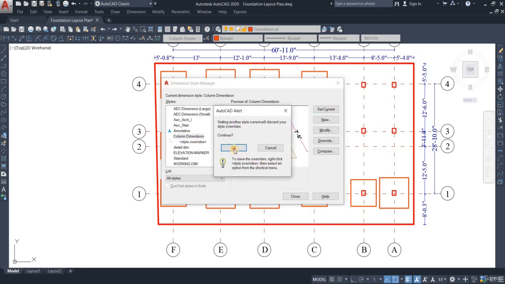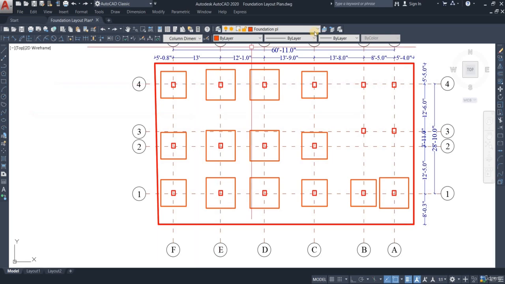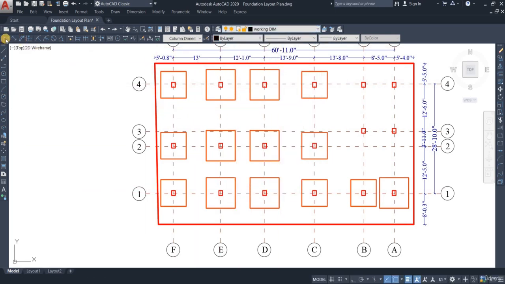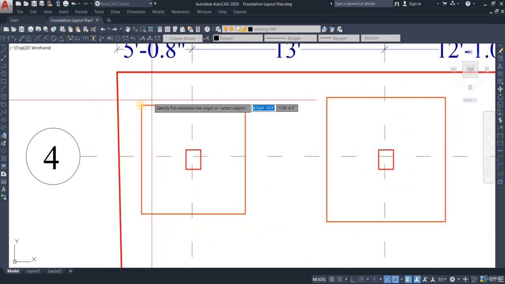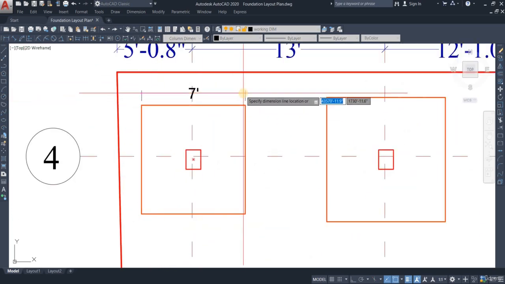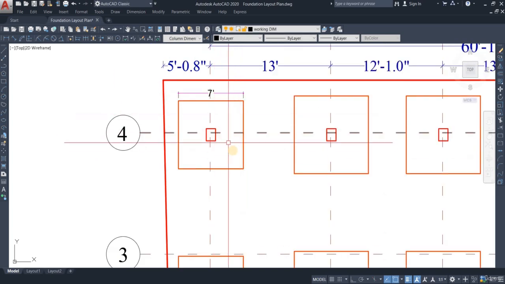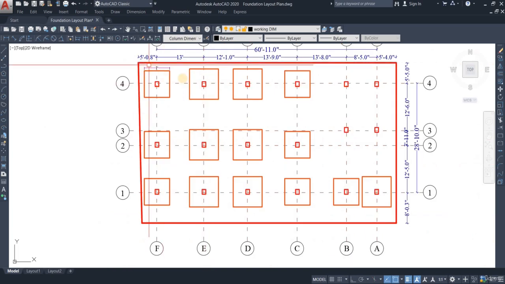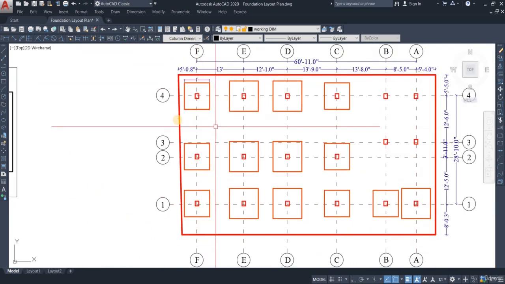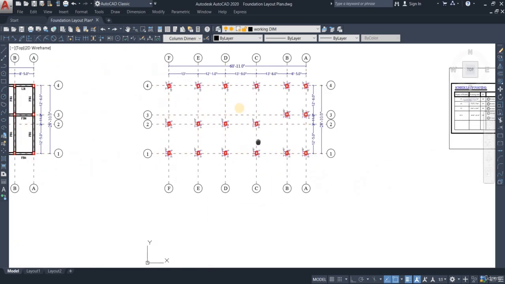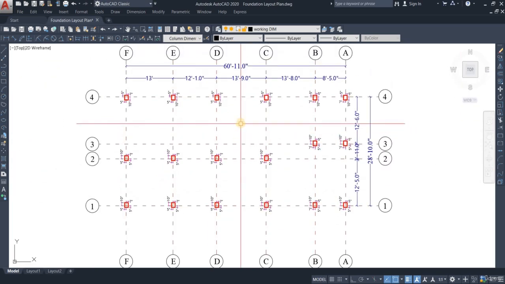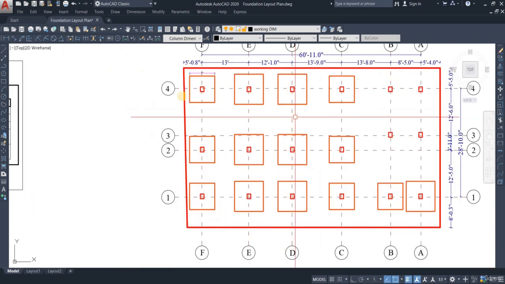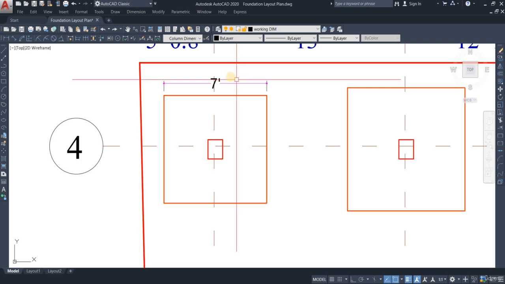Here, let's go set current. Okay, close. There you go, it's done. Now I'm going to take in the working dimension layer. Let's see, working dimension layer. There we go. Now I'm just going to take a dimension which is going to be a whole dimension from this end to this end and place it above, and I think it looks perfect. So yeah, I don't need to take another one, or maybe we just need to increase the height a little bit more. Let's just go back here and see how it looks. Okay, readable. If we come here, yeah, it's readable too. So we're just going to go with the column dimensions.